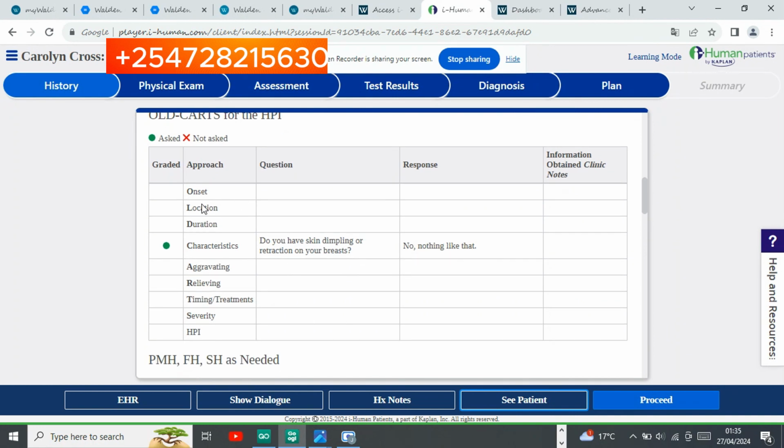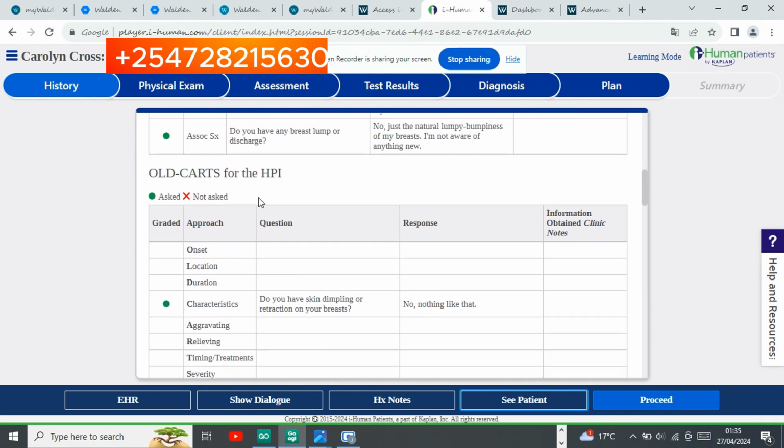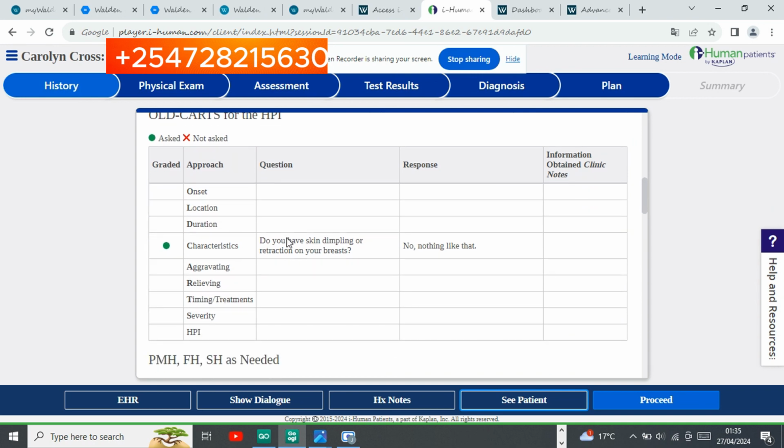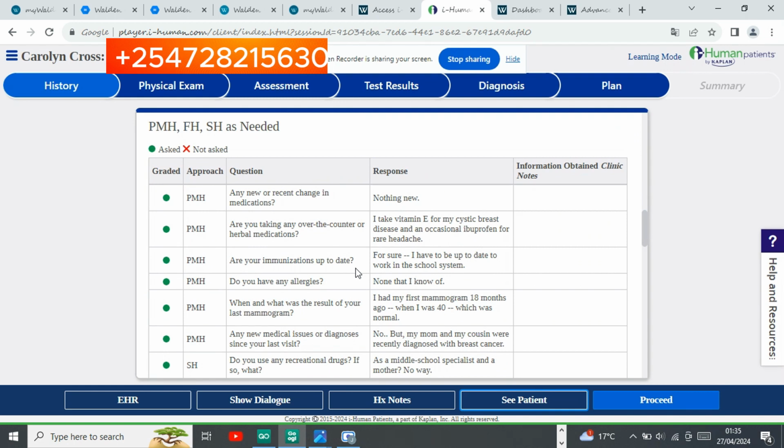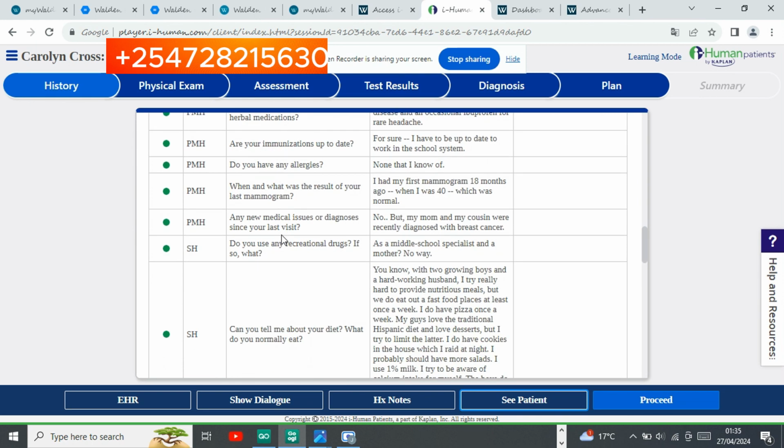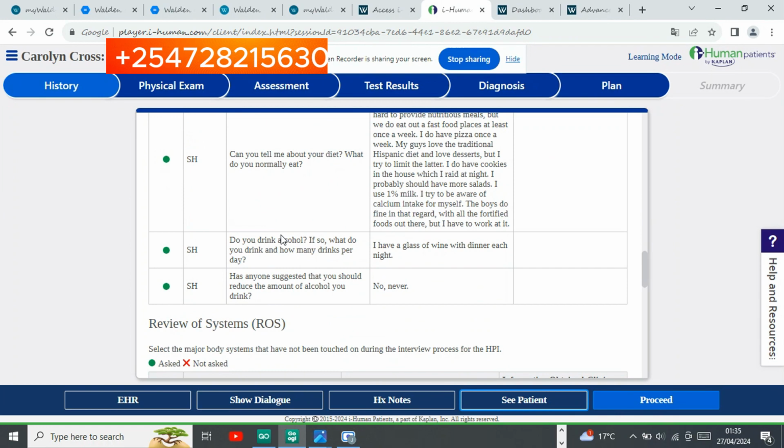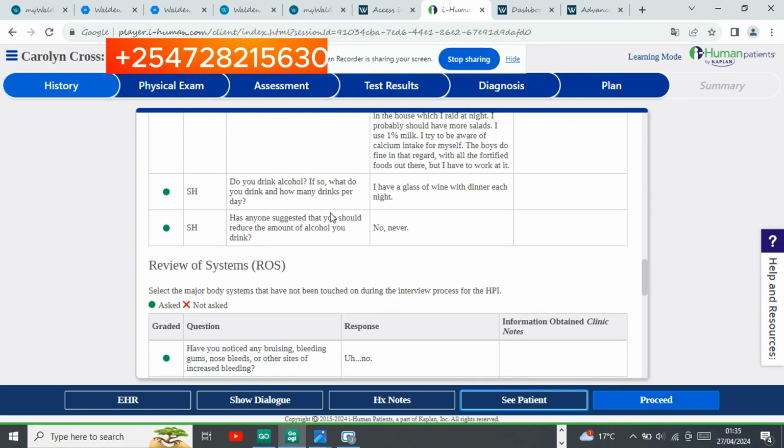Under the history of present illness, I was supposed to ask 1 question, which I did. These are the 3 sections, and as you can see, I asked all the right questions that I was supposed to ask.